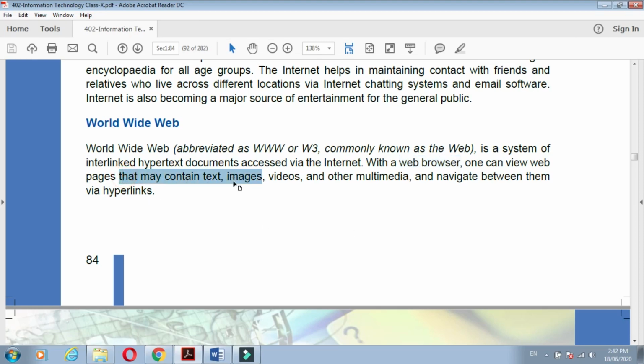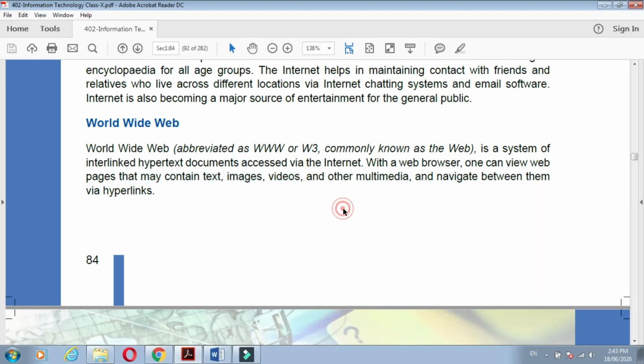And what do those web pages contain? Those web pages contain text, images, videos, and other multimedia, and navigate between them via hyperlinks.